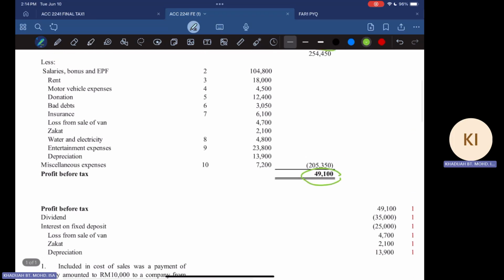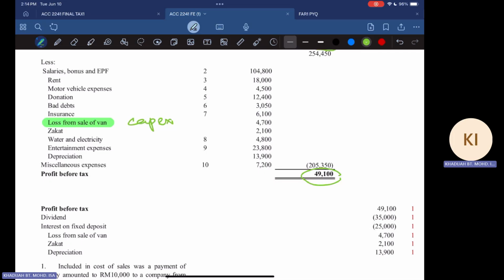And then we also have the other one, which is loss from your sale of your van, right? So we have loss from sale of van. So this one is, what is this? This is a capital expenditure, all right? So it's a loss, so that's why it's an expenditure, but this loss is non-taxable, yeah, because it's a capital loss.